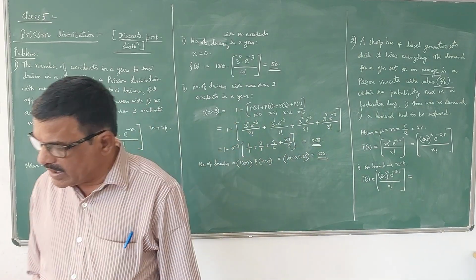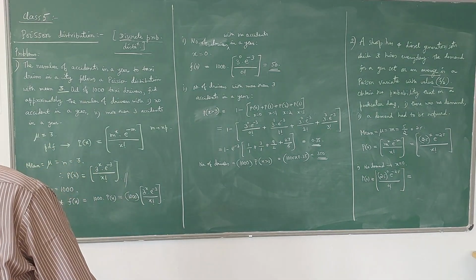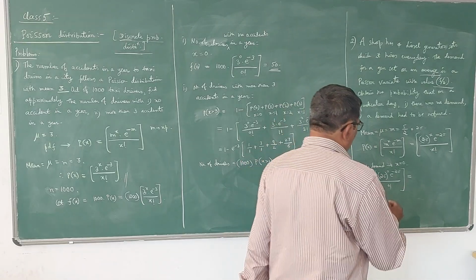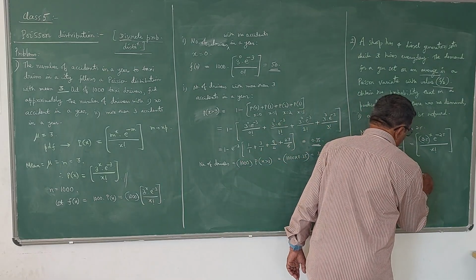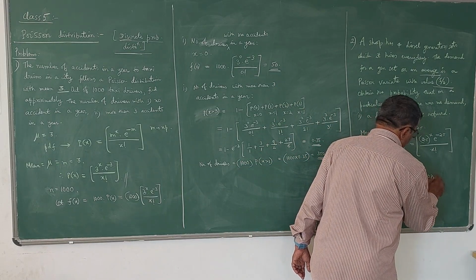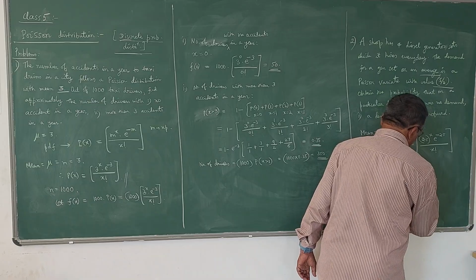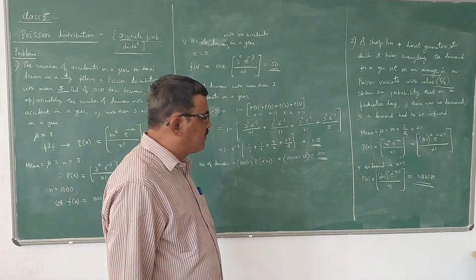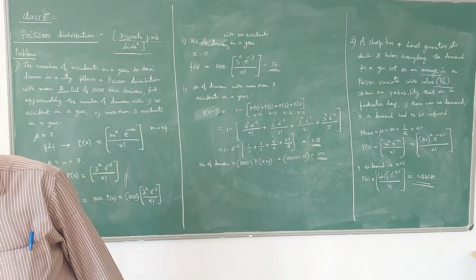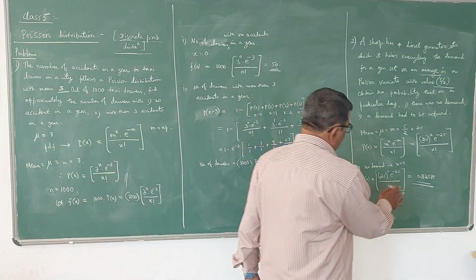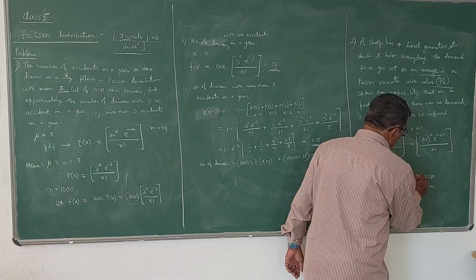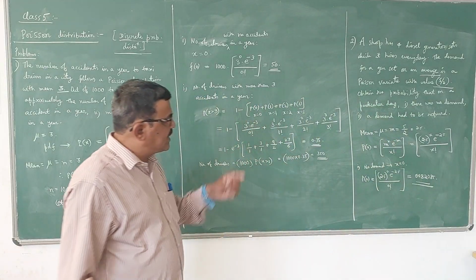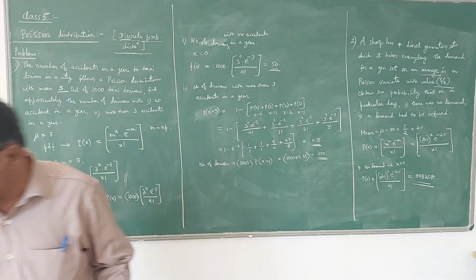If we compute that, we are going to get 0.082085. This is the probability of no demand.